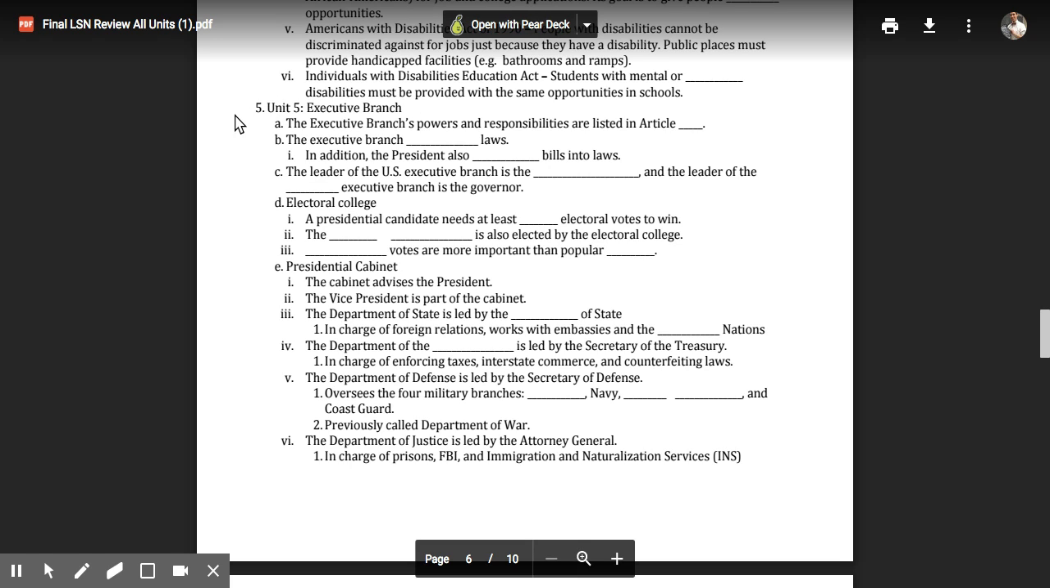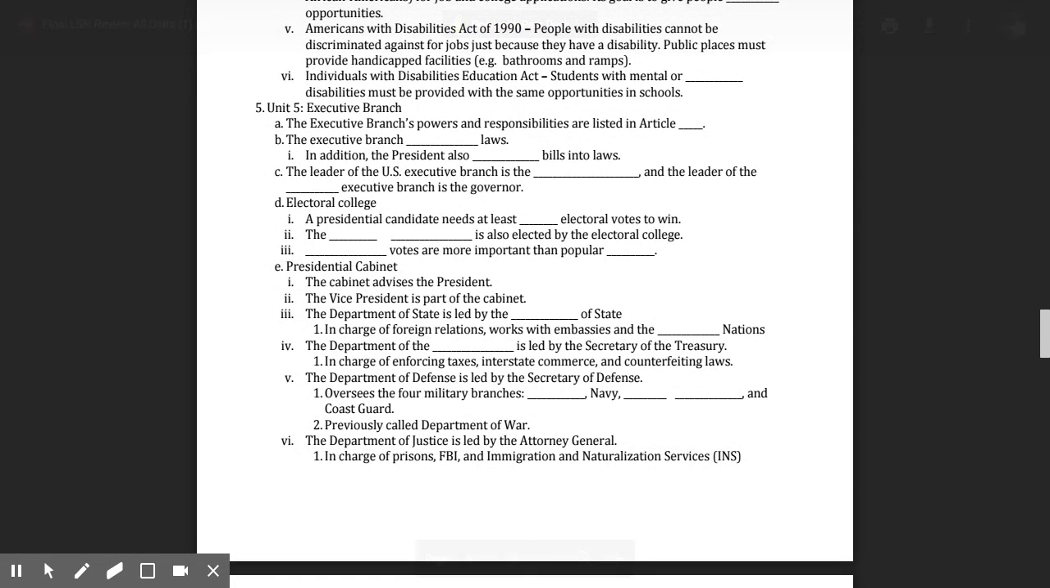Unit 5, the Executive Branch. The executive branch's powers and responsibilities are listed in Article 2. The executive branch enforces laws. In addition, the president also signs bills into laws.